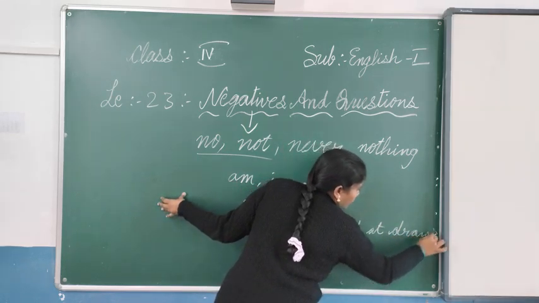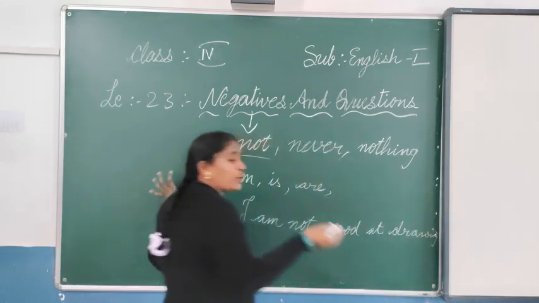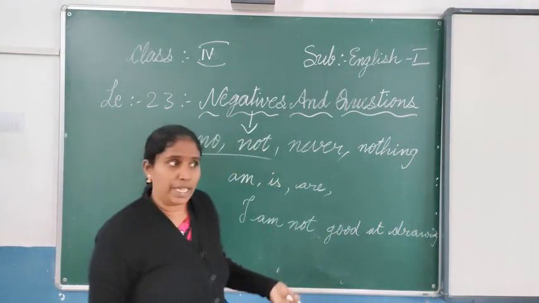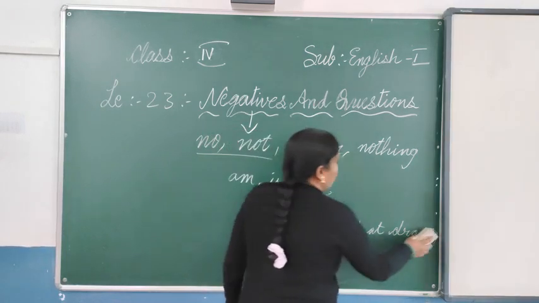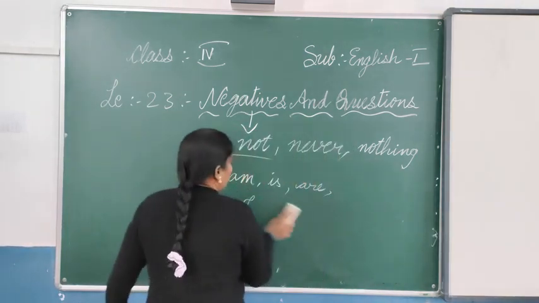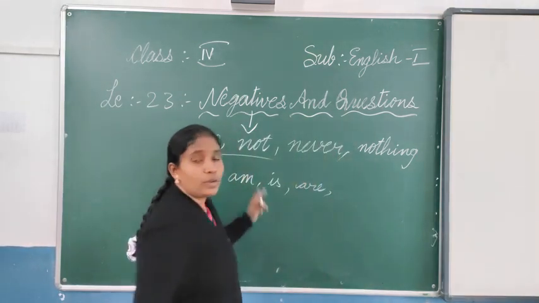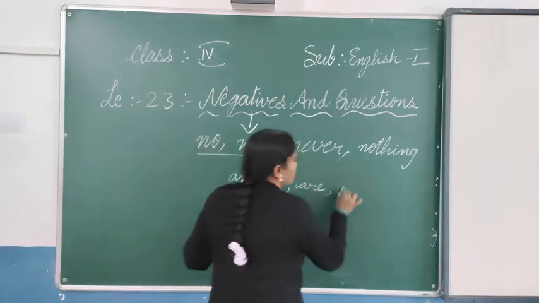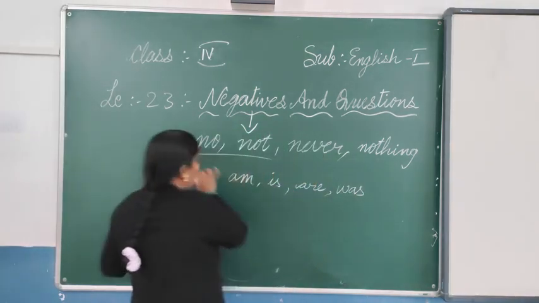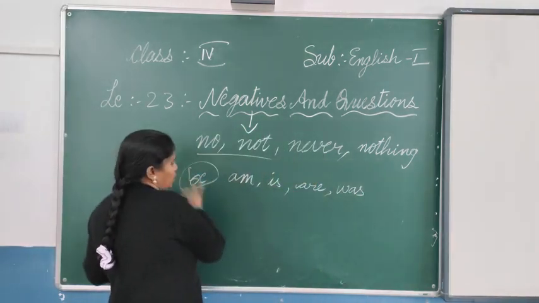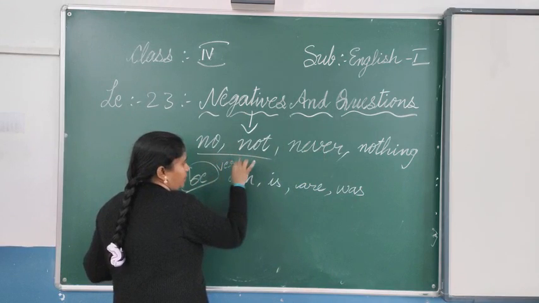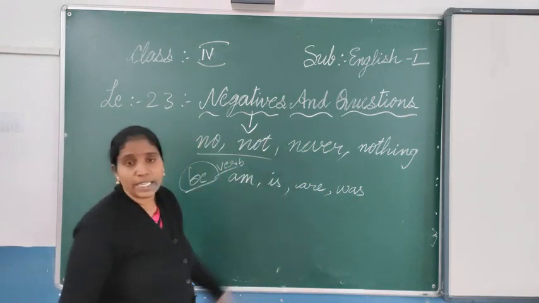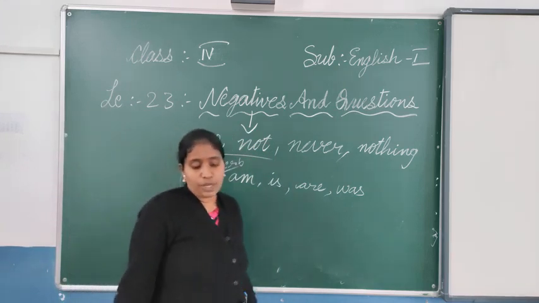You can say I am not good at dancing, I am not good at singing, I am not good at playing football, playing basketball, whatever. So this comes after the helping verb, the be form verb. All this, is, are, was, we call be form verbs. I have already told you. After the be form verb, we will be using these negatives.